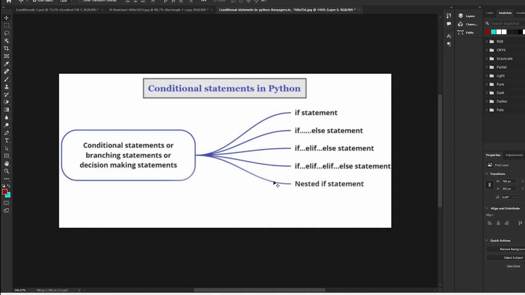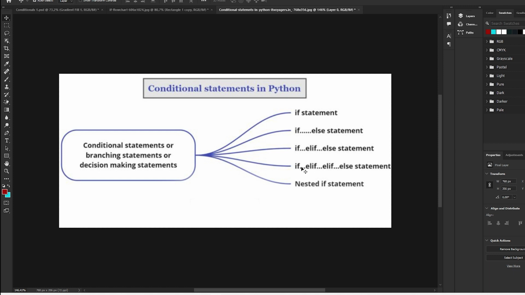In this chart, we have things like simple if statements, then a little bit more complex statements like if else statements, then if elif else statements.